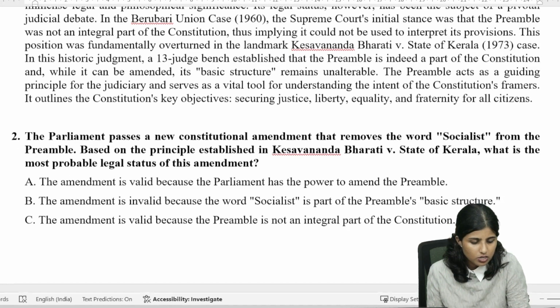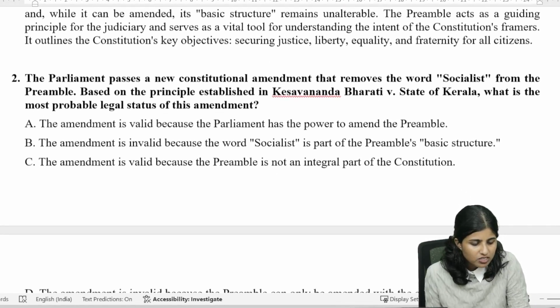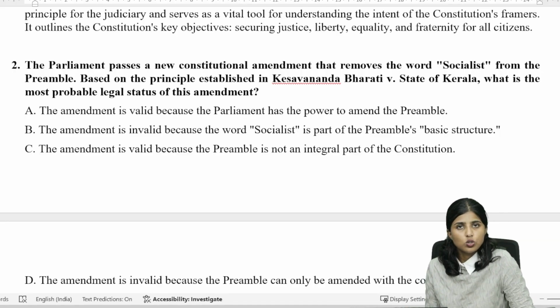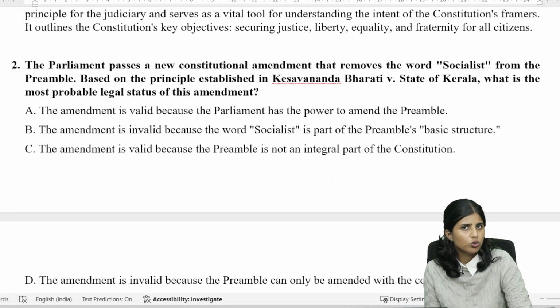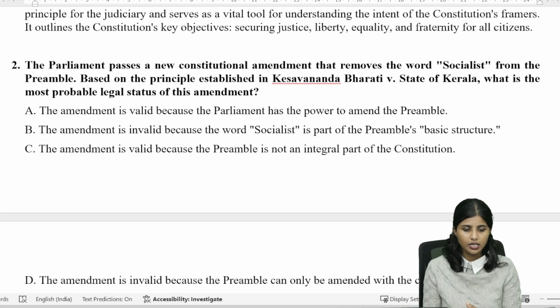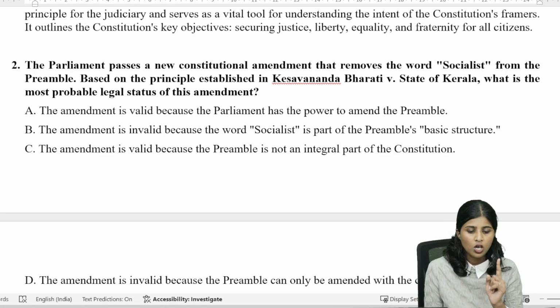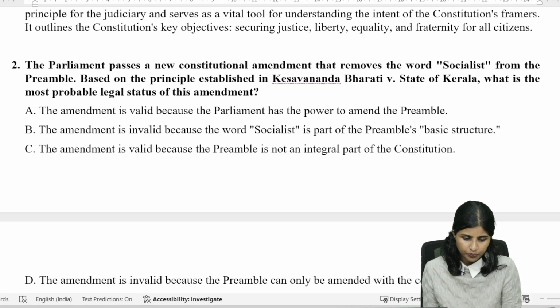And the question here is that the Parliament itself made an amendment, but it removed the word socialism from the preamble. So is amendment of the preamble possible? Yes. But the word socialism, can it be removed? Will it change the basic structure of the constitution? Yes, right? So based on the principle established in Keshavananda Bharati versus State of Kerala, what is the most probable legal status of this amendment? Let's look into the options.